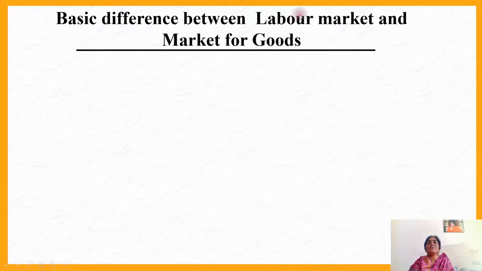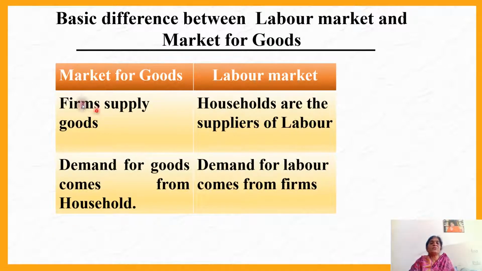Here is the basic difference between the labor market and the goods and services market. In the market for goods, the suppliers are firms. But in the labor market, suppliers are households. Households have different labor categories, maybe skilled labor or unskilled labor, physical labor, mental labor. Based on the labor category, the wage will be determined.